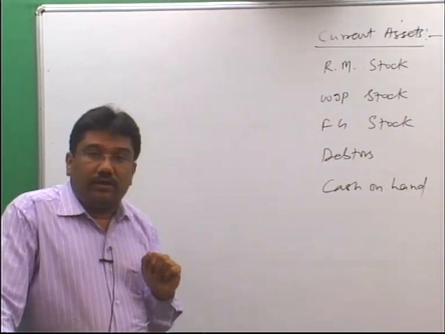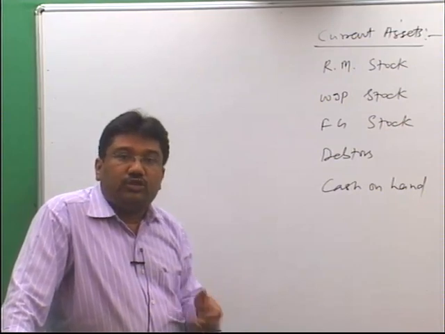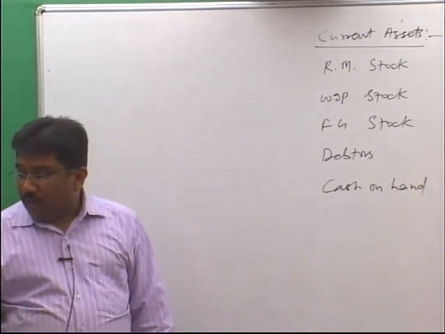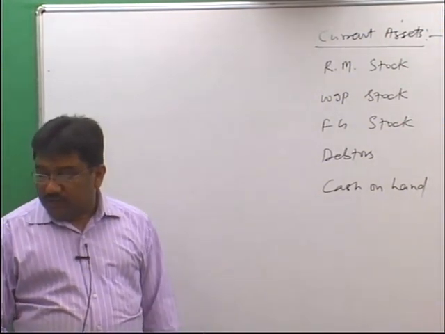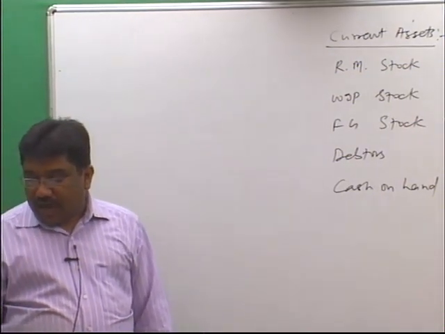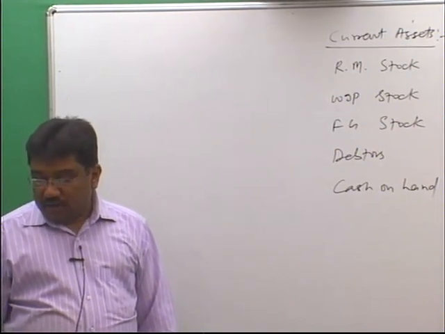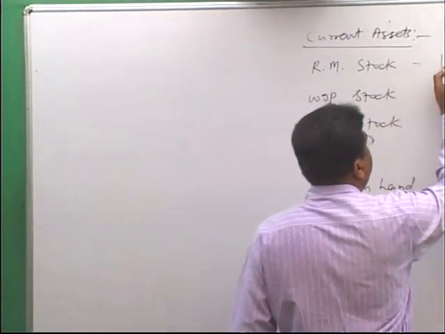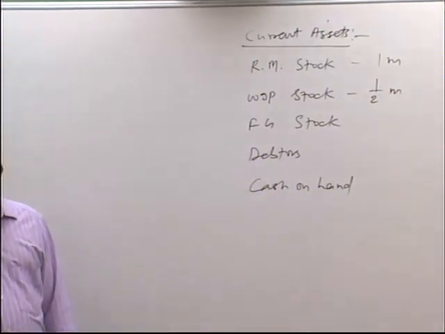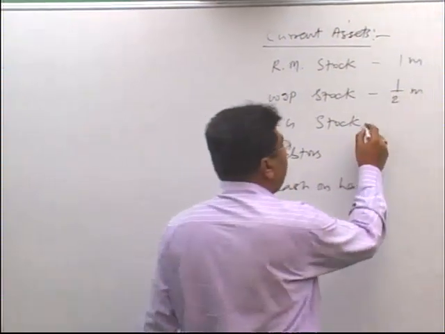So the golden rule is if your money remains invested somewhere for short term, then assume that it is a current asset. In case of raw material, this money is invested for 1 month. Same way, second information, materials are in process. Material in process means work in progress remains on an average for half a month. The third one is after producing the finished goods, the finished goods remain in stock for 1 month.